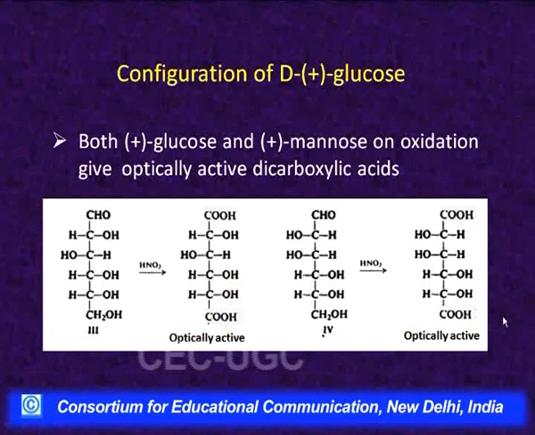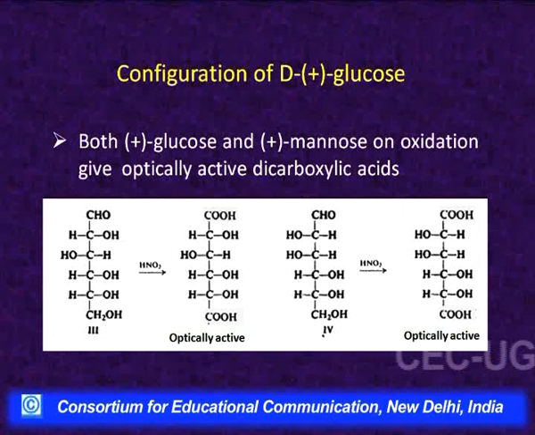Then the next proof: both plus glucose and plus mannose on oxidation give an optically active dicarboxylic acid. It means that when oxidation of plus glucose or plus mannose was carried out, the dicarboxylic acid formed was optically active. Now, let us see here.